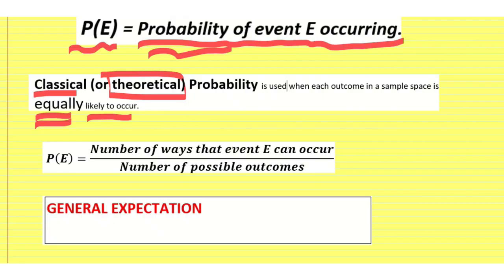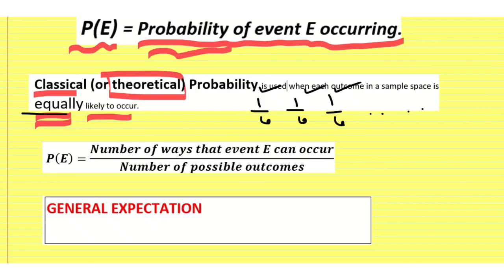Just like when we did the 6-sided die, we had a 1/6 chance, and a 1/6 chance, and a 1/6 chance, et cetera. Each one of them had an equal chance, 1 out of 6. Same thing for the pizza divided into 8 pieces. Every single piece had a 1 out of 8 chance of being chosen.